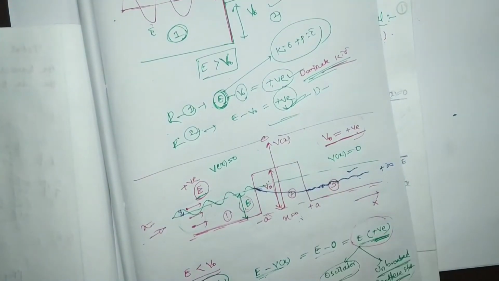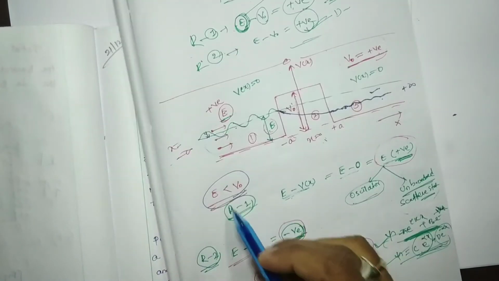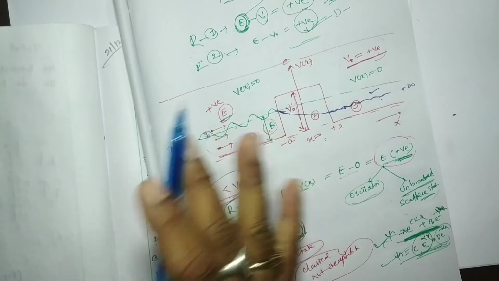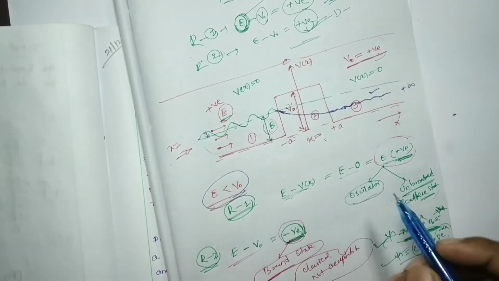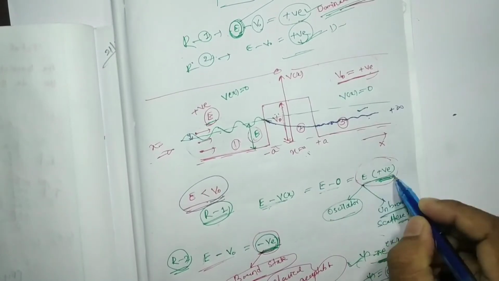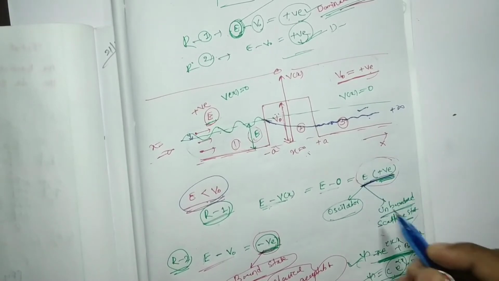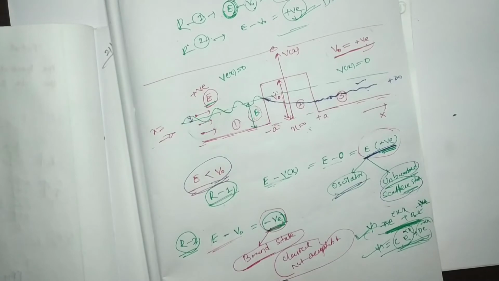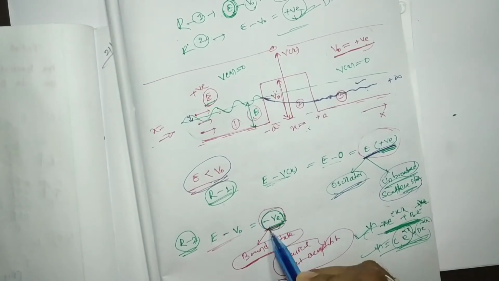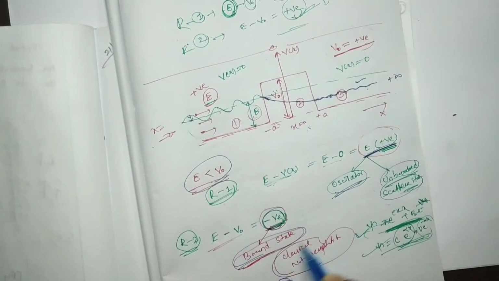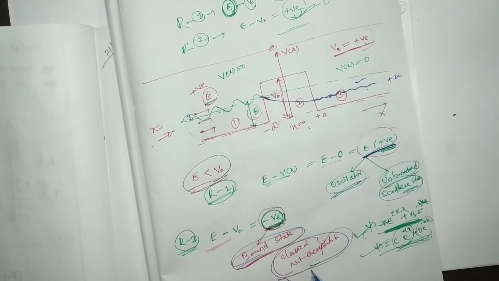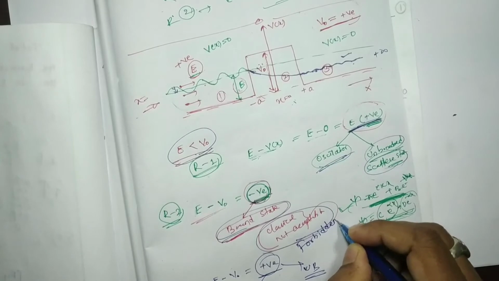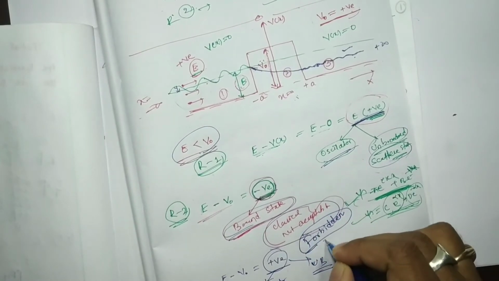of the case E less than V0, the rectangular potential barrier, whose mathematics we discussed in our previous classes. Again, if E is positive, that is an oscillatory, unbounded or scattering state. If E is negative, that is a bound state, or classically not acceptable, the classically forbidden region. This is one word you have to remember: forbidden region.